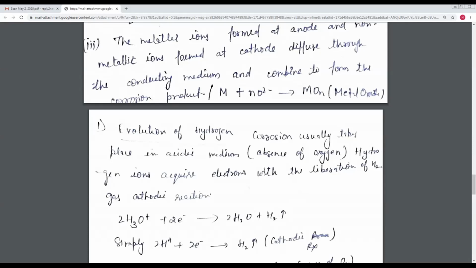Evolution of hydrogen commonly takes place in acidic medium or in the absence of oxygen. Hydrogen ions acquire electrons with the liberation of H2, hydrogen gas, in the cathodic reaction.